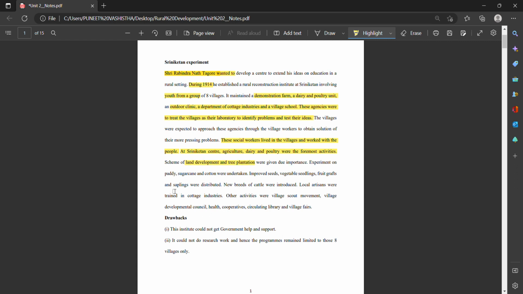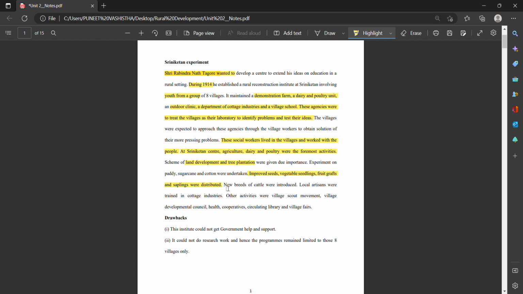Now experiments on paddy, sugar cane, and cotton were undertaken. Paddy is something we can relate to rice. Sugar cane is the sweet cane, and then cotton. Improved seeds, vegetable seedlings, fruit grafts, and saplings were distributed. They distributed various kinds of improved seeds to the farmers so that they could grow their crops very well and make a profit in the rural areas, right?